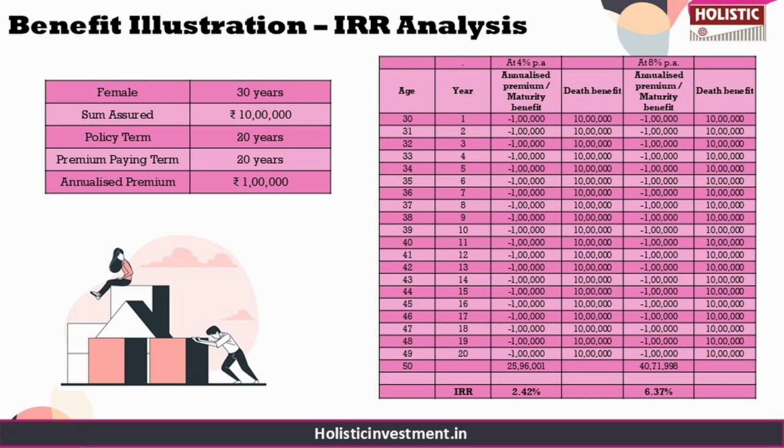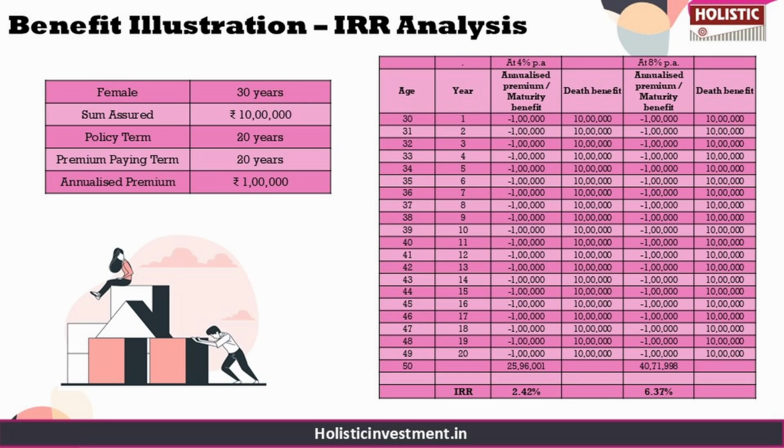So in the brochure, it illustrates assumed returns at 4% and 8% per annum, referring to the worst and best case scenario respectively. So these scenarios are just for example purpose only, and they do not represent the guaranteed returns or the upper or lower limits of the potential return you can get from this policy. So the actual maturity benefit of this policy will depend on the plan's performance over time.